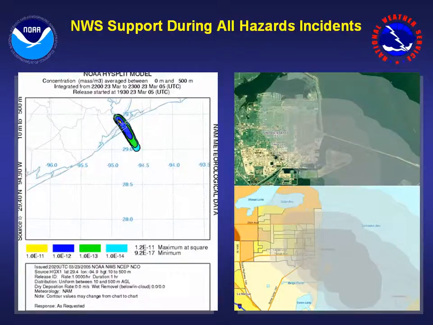And here's the HiSplit output from the BP refinery explosion. HiSplit is available in two formats. On the left, you see the GIF format, and this format is a lower resolution format. And on the right is the GIS format, which is much greater in resolution. Both the GIF and the GIS shapefile can be emailed to you during an incident.